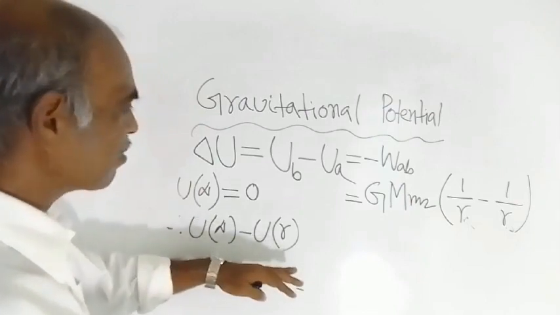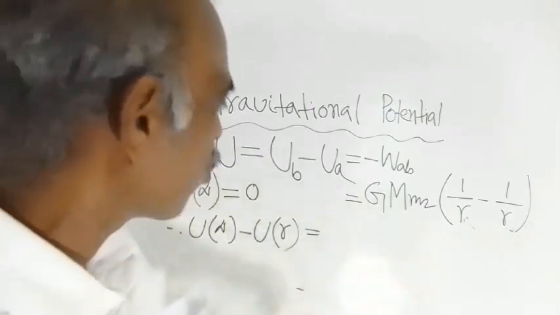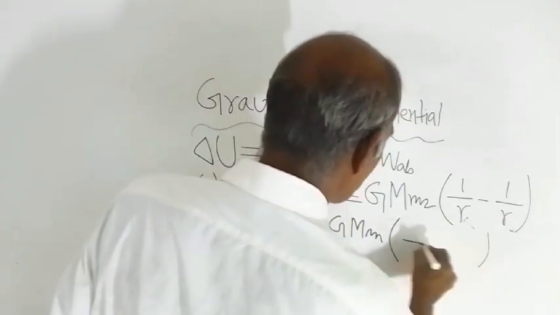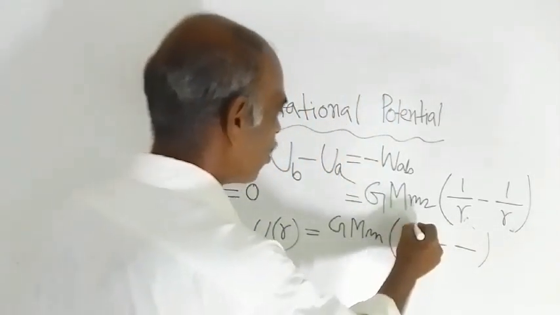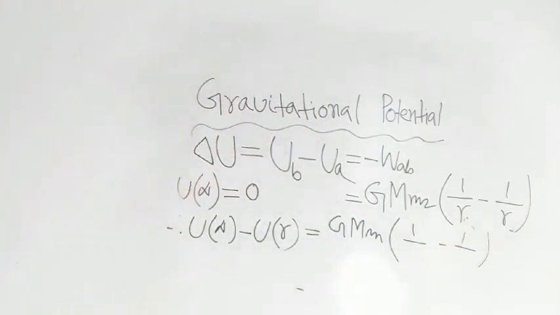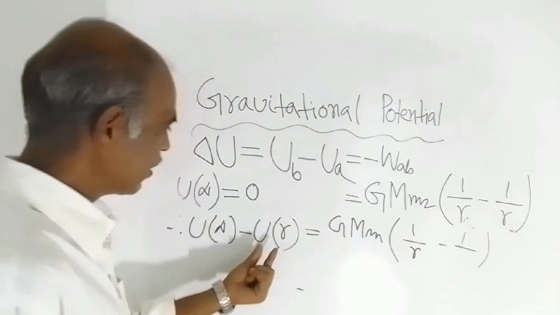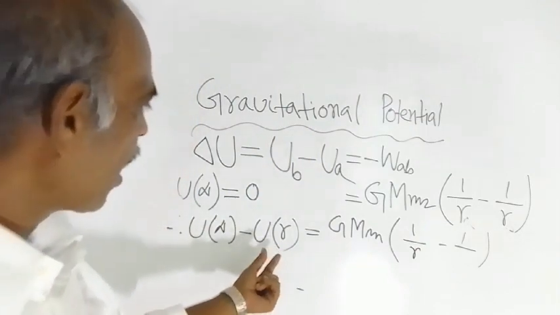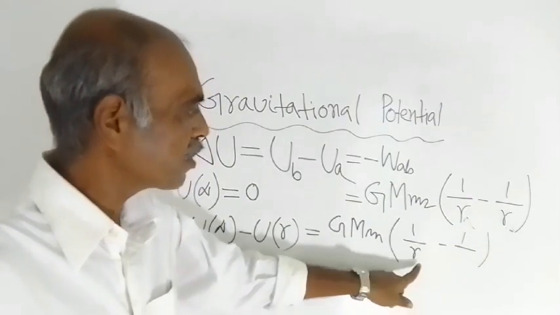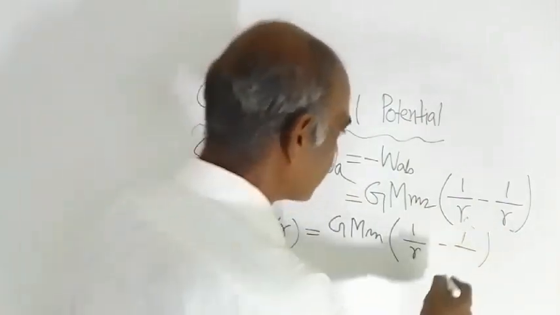So U infinity minus U R, you have to use this formula. You write G capital M small m, and here within bracket, in the numerator 1 will be there, and in the denominator here it will be R, means potential energy at location R. So R A will be replaced by R, and this R B is infinity.